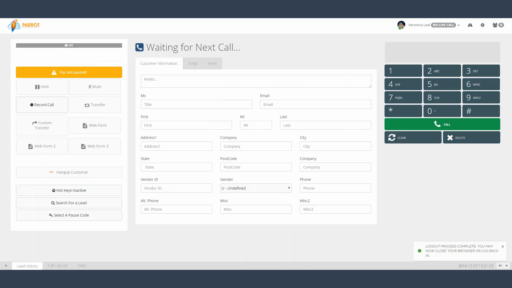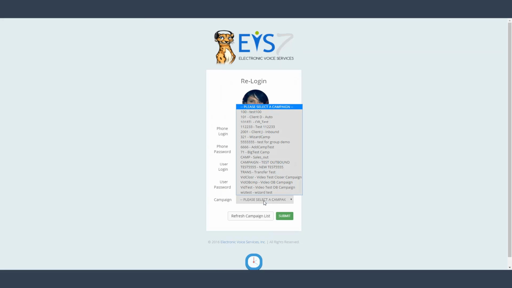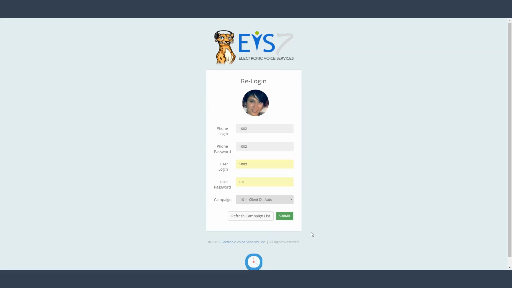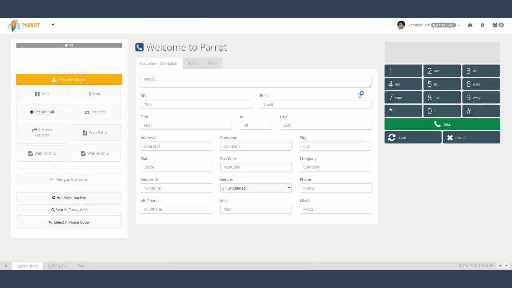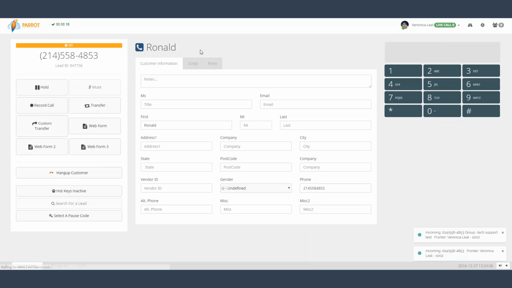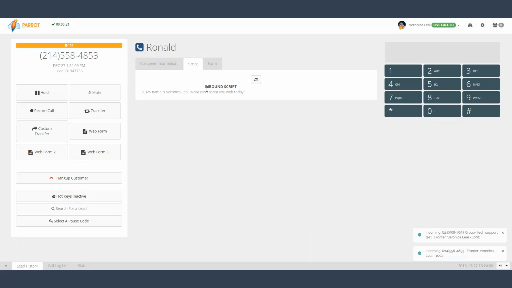All right, so I'm going to log in to that same campaign. And I'm going to call my inbound number that's assigned to my campaign. That way you can see what the inbound script looks like for this particular campaign. As you can see, it shows the title here at the top, Inbound Script. "Hi, my name is" and there's the agent name. "What can I assist you with today?"